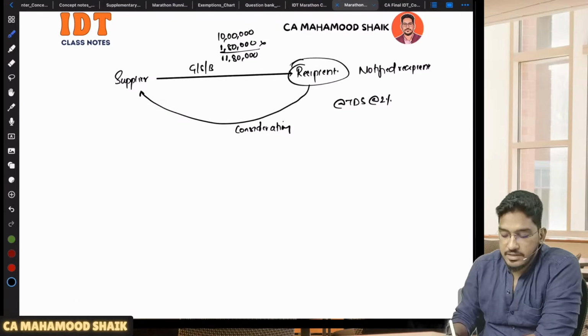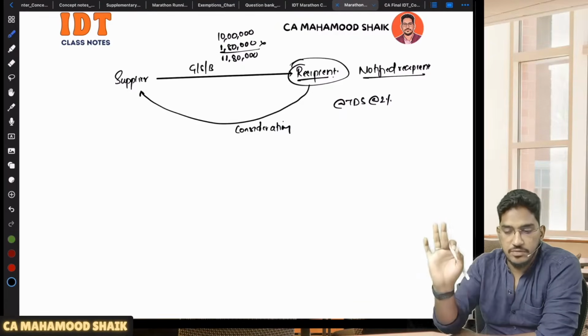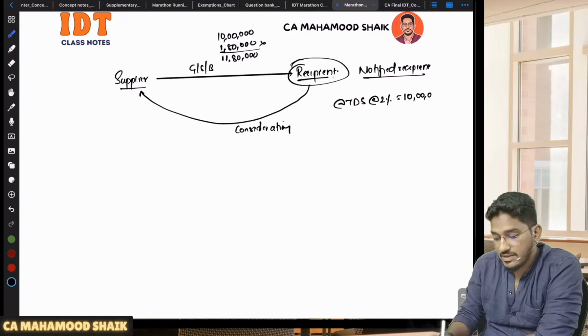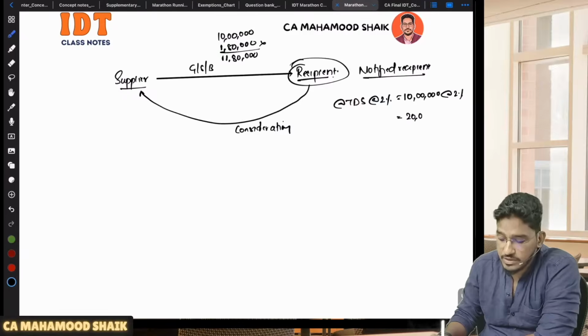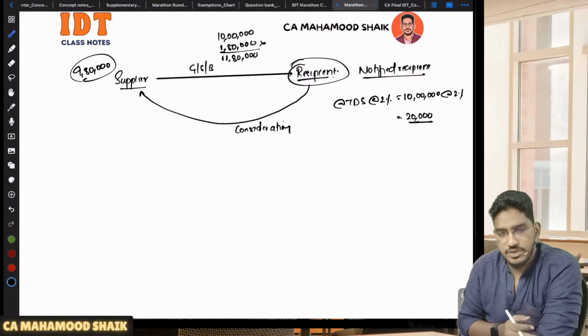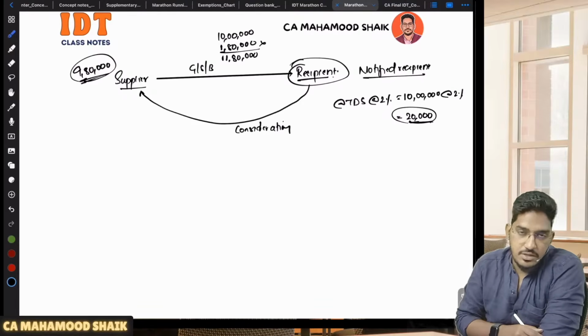But the GST Act says if you are a recipient falling under the notified recipients, then from the value which you are liable to pay to the supplier, don't pay the full amount, deduct 2%. If I do that calculation, 10 lakhs is the total value, and 2% comes to 20,000. So you deduct this 20,000 and pay the balance 9,80,000 rupees to the supplier. The GST amount anyhow you will pay fully.